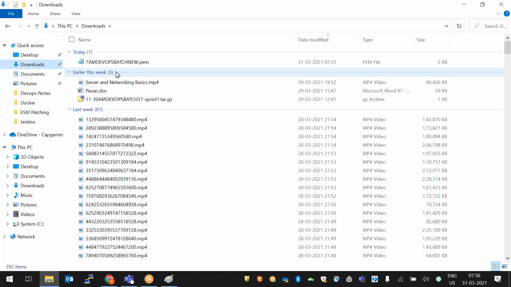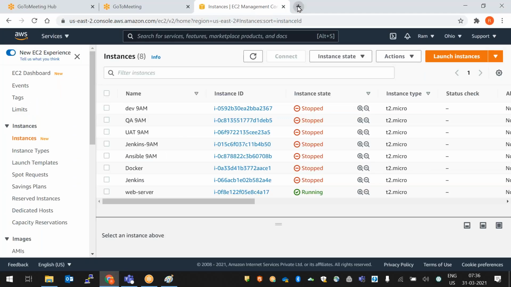Using PuTTYgen, we can convert this PEM file into a PPK file. This is a small process. We perform it the first time; next time onwards, no need to perform it. So we need to understand this. This is very important. So how to download PuTTY? We'll try to understand here.